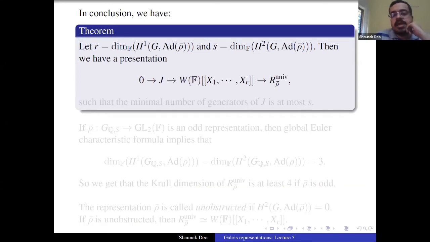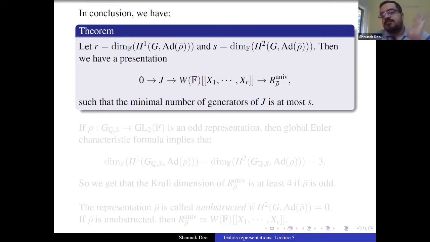The kernel is J, and the number of minimal generators of J is at most S. In any case, we have gotten a nice description of the power series ring whose quotient R_rho bar^univ will be, and we also know how big the ideal could be, in the sense of how many generators it could have.